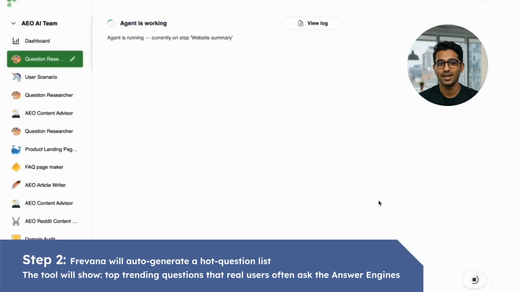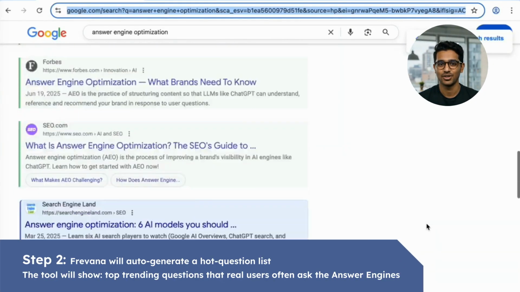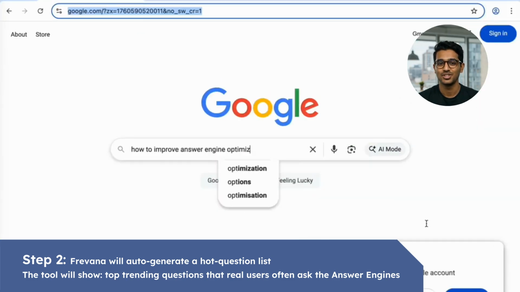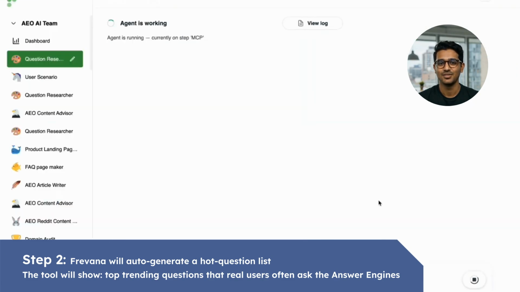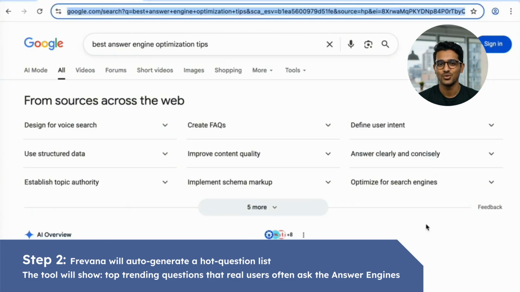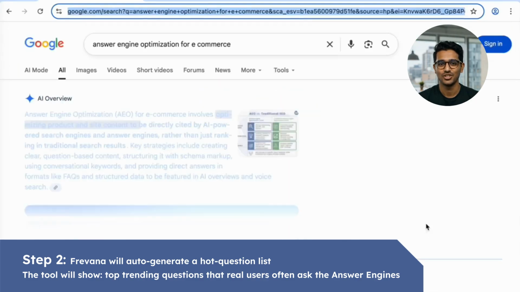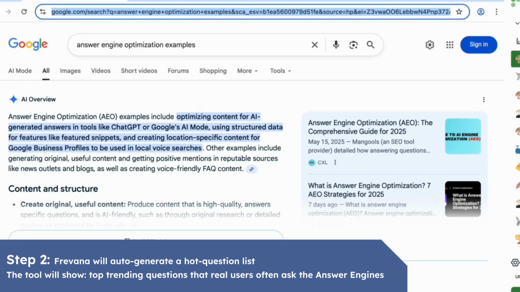Then, Frivana automatically opens a browser and searches for real user questions related to your brand or category. It collects questions and phrases not only from the top search results, the traditional 10 blue links, but also from the real-time People Also Ask and related searches sections. Frivana has a 20 million question database that reflects how real users think, speak, and search, making your AEO insights more accurate and human-centered.